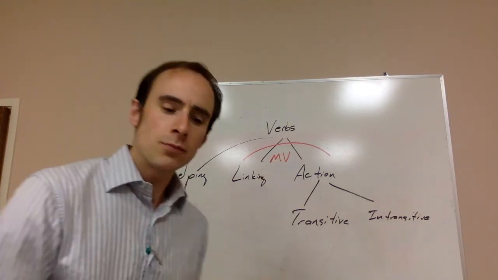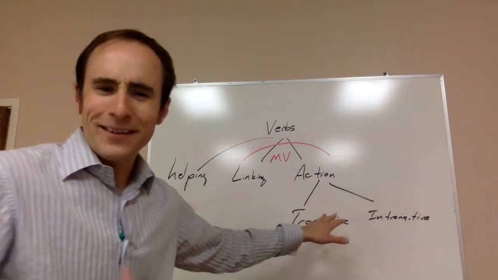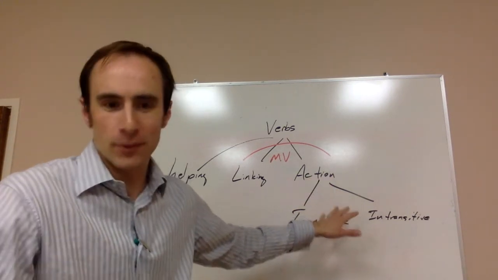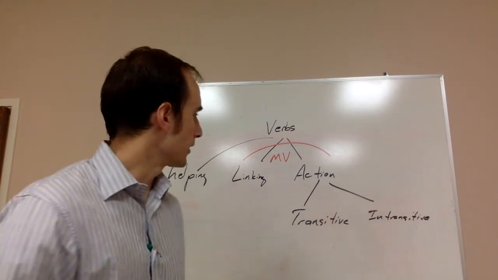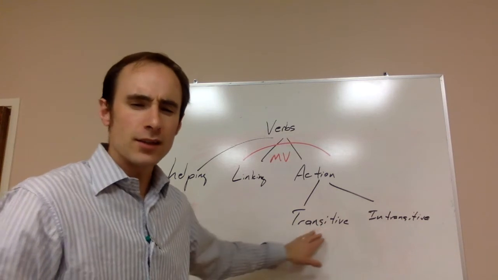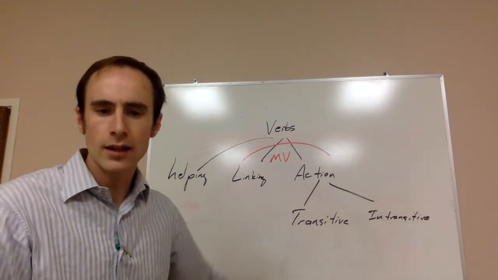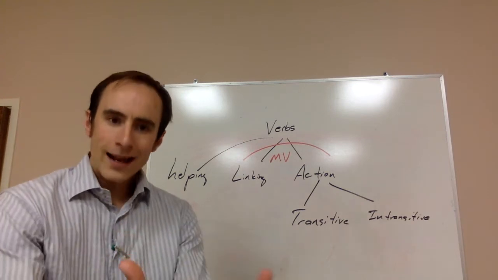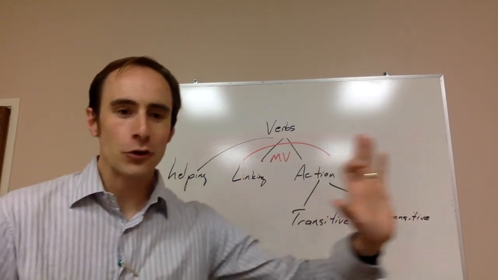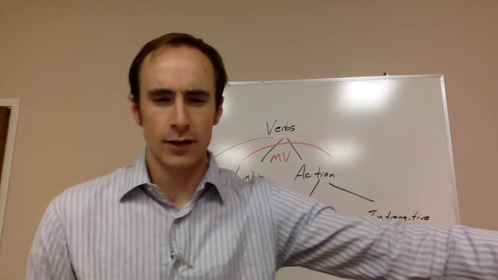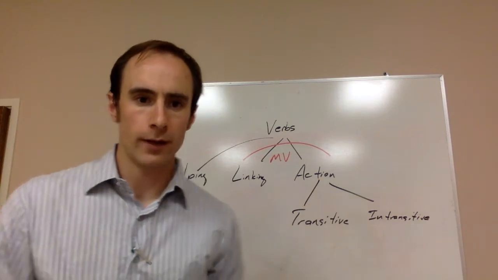Let's move on here and look a little more closely at the action verbs. And this is probably what comes to our mind most of the time when we think about verbs. We think about those actions like hit or run or something like that. Transitive, you'll see it there. A transitive verb, you could think of it as a verb that transfers its action to a direct object.